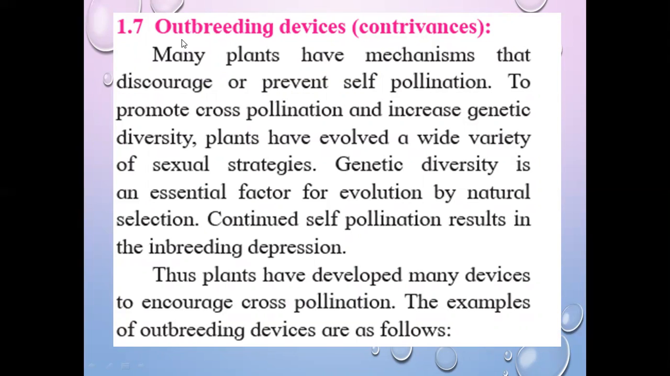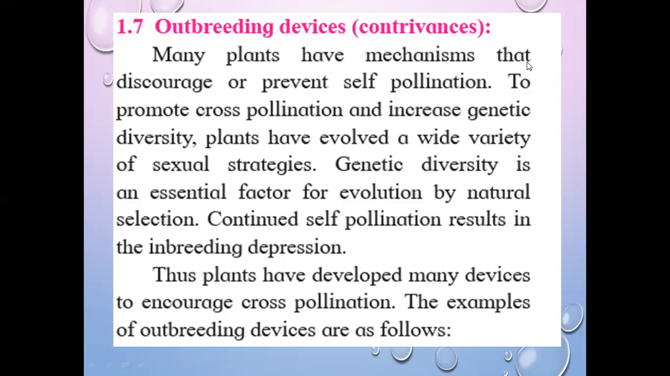In some plants, self-pollination is not possible because there are some problems or barriers. That's why self-pollination is not possible even though the flower is bisexual, even though there is androecium and gynoecium also. Hence, some external agencies for breeding are required. That is outbreeding devices, meaning tools. Some outbreeding tools are there.